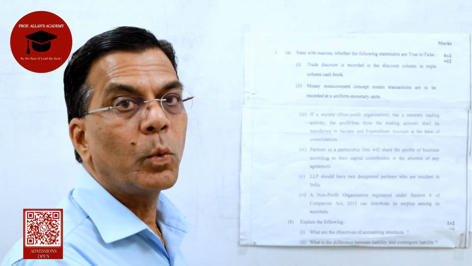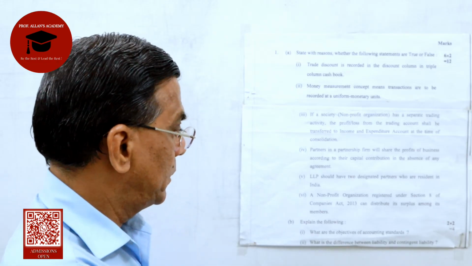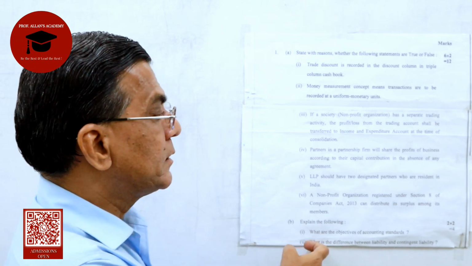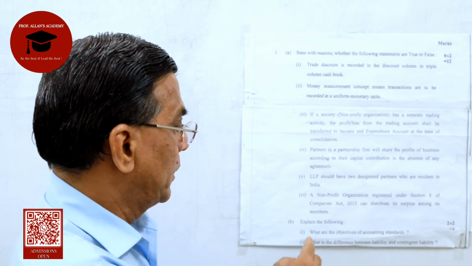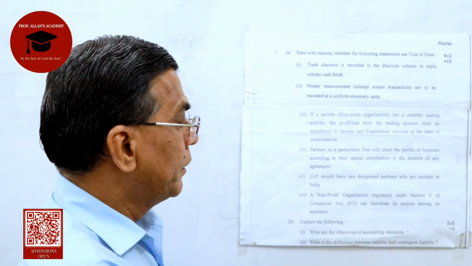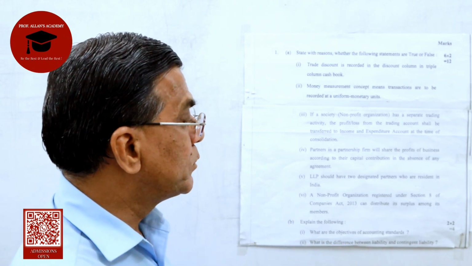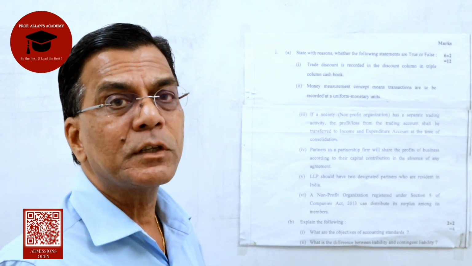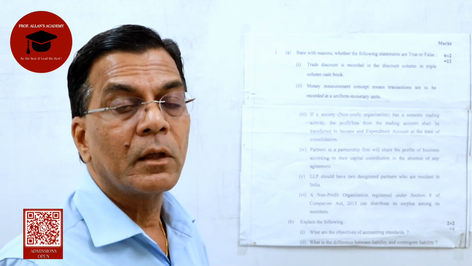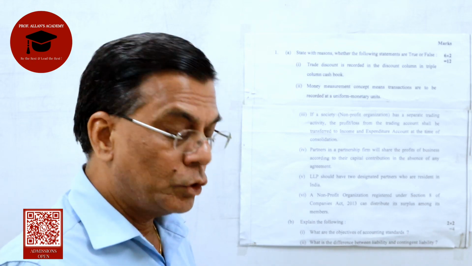We now take up question 1B. There are 2 sub-questions to it, each carrying 2 marks. The first is we have to state what are the objectives of the accounting standards. 1.